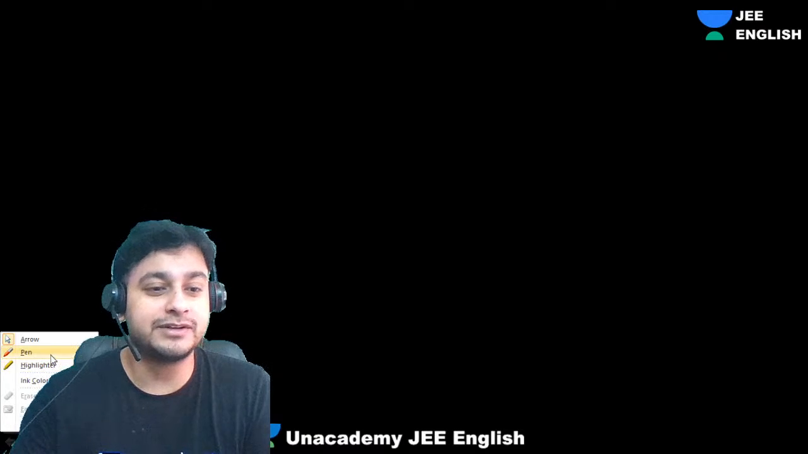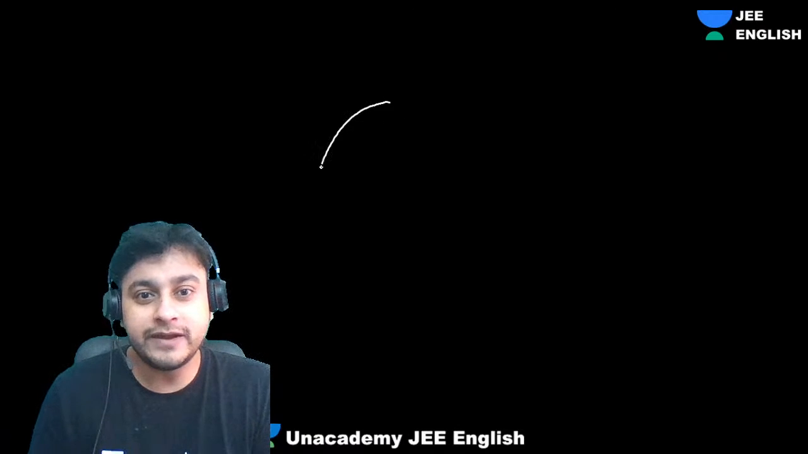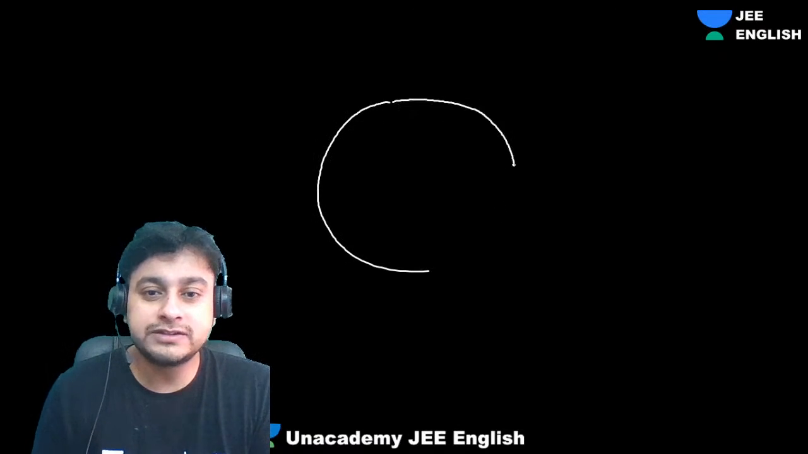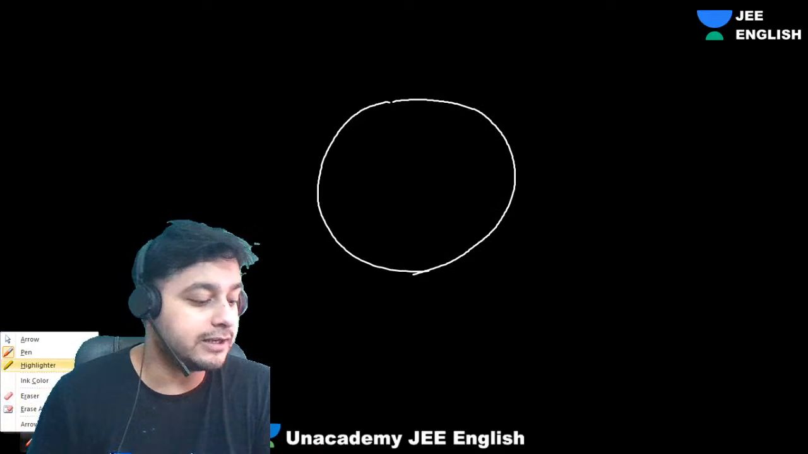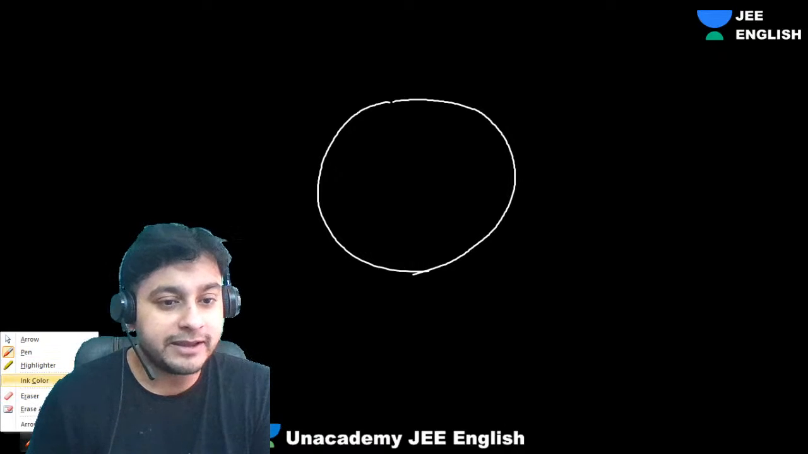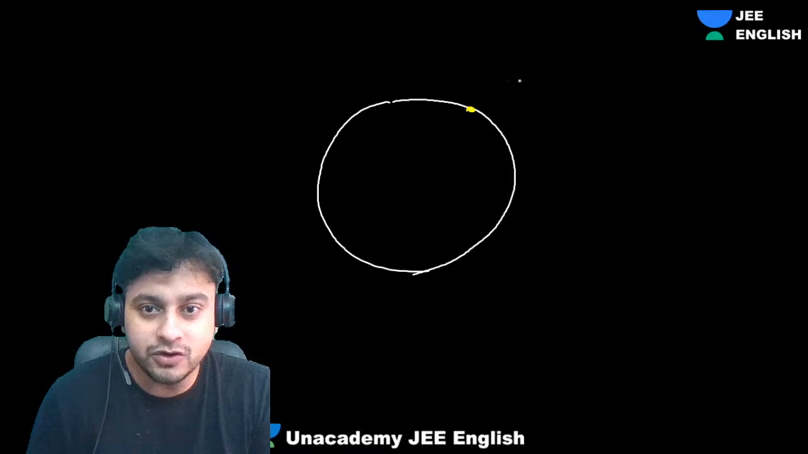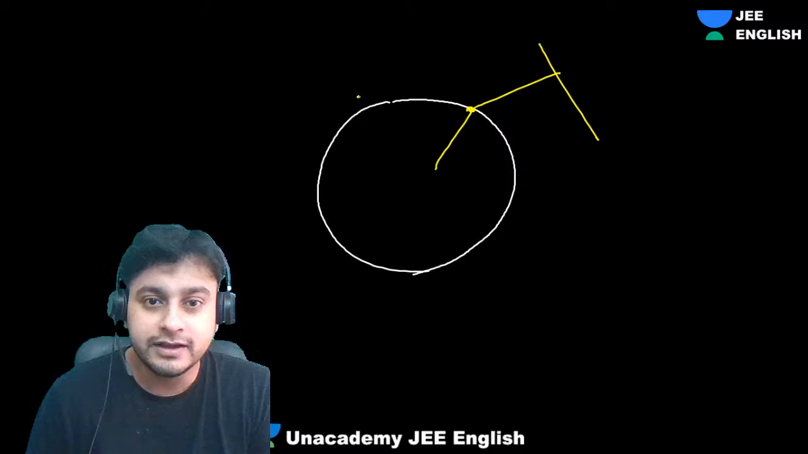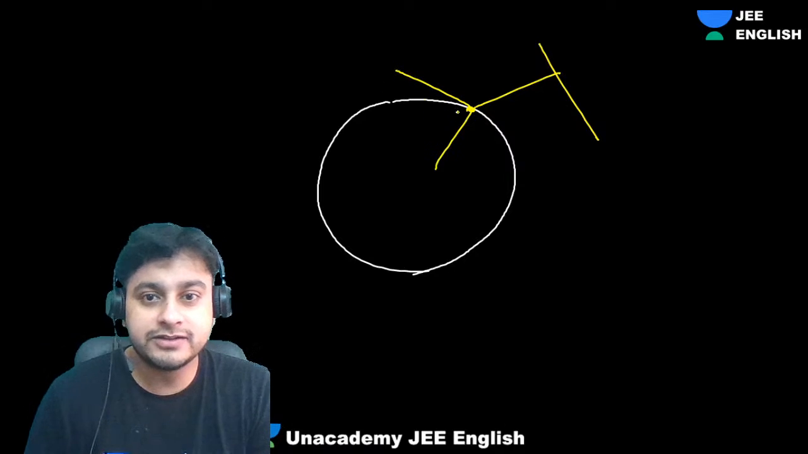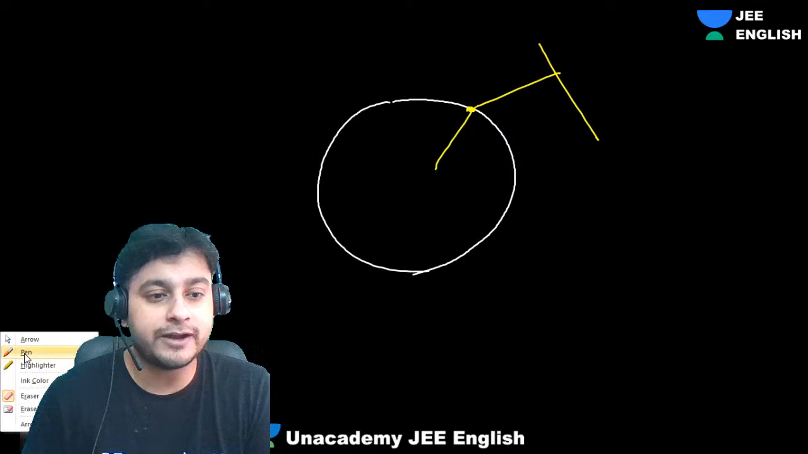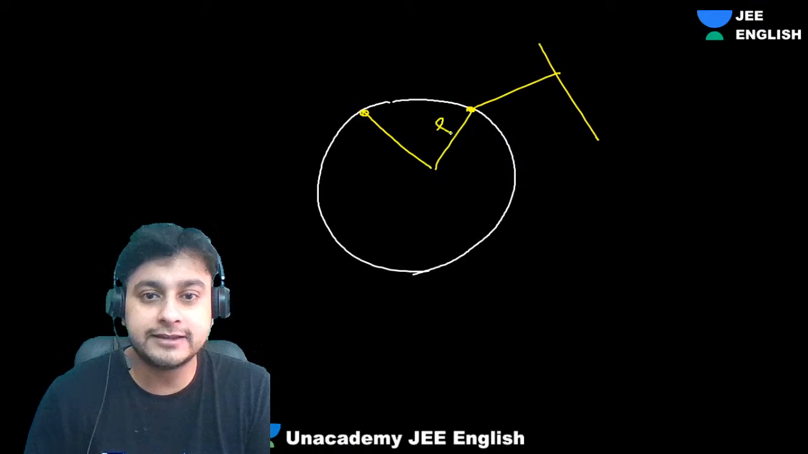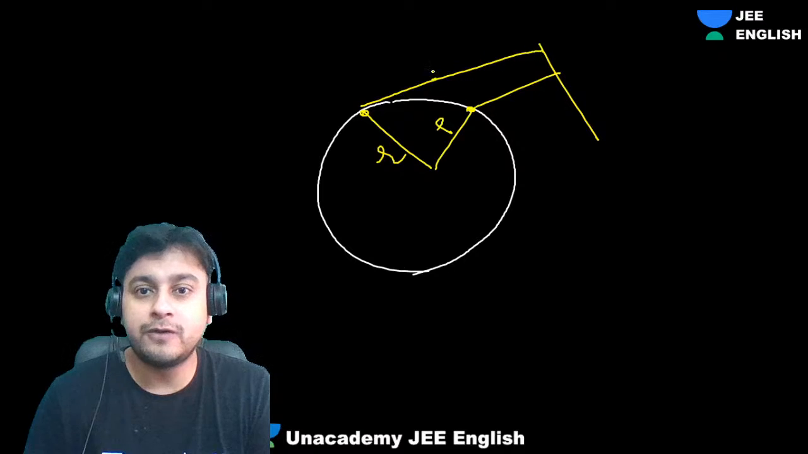Very interesting concept. For a circle, can you get a line which will give you a constant distance from every point of the circle? Can you get it? Tell me. No, because this distance will be different from this distance, right? When you change the point, this is R, this is R. This distance will obviously be different.